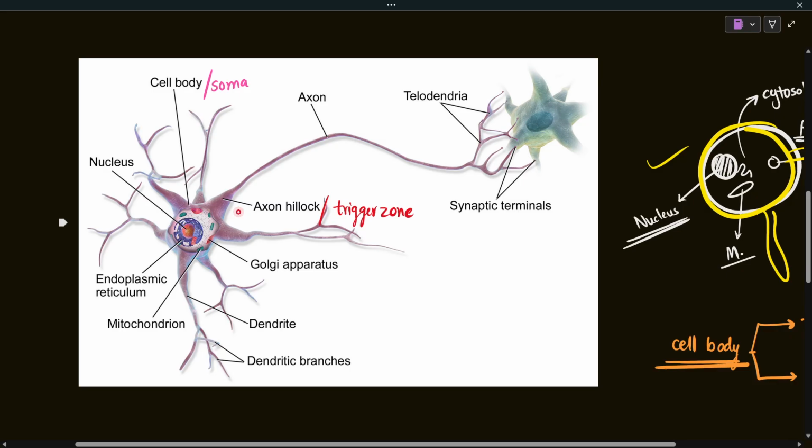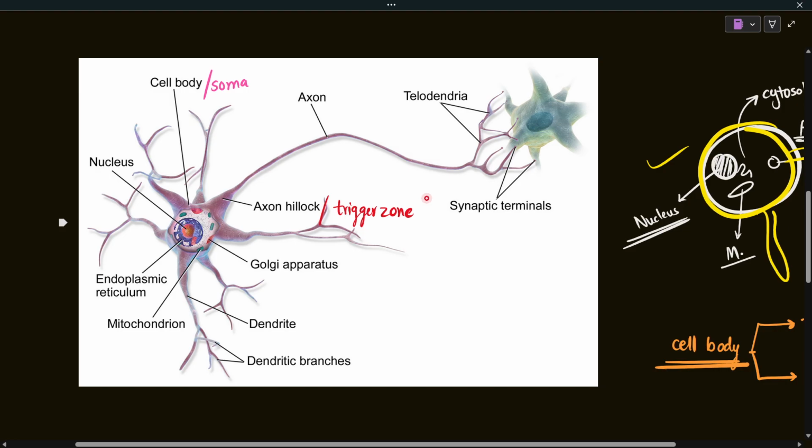Just, in layman's terms, let's say that I pinched you, and this is the sensory neuron, so this will be sensed by the dendrites. There will be a generation of a local signal. Once this local signal crosses the threshold, it will be passed down to the axon hillock.